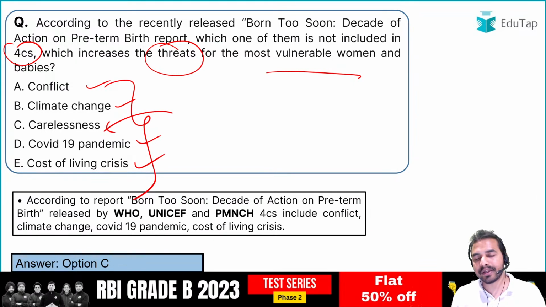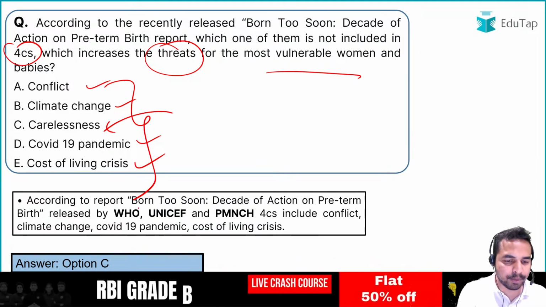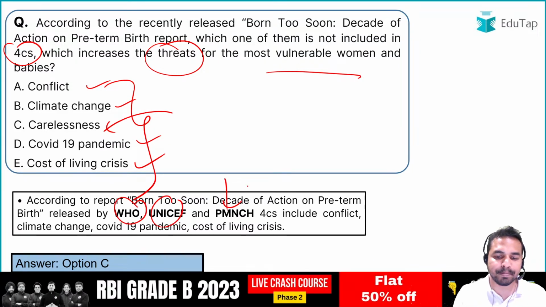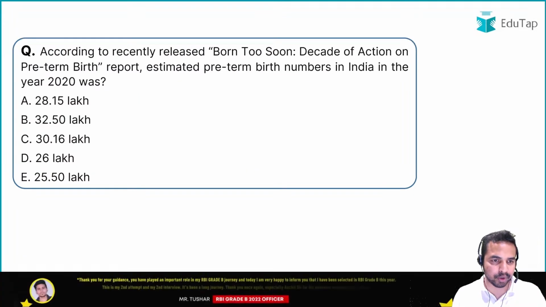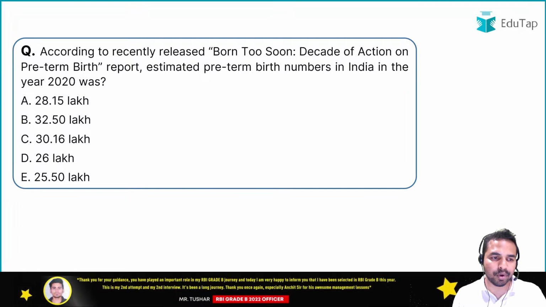Okay, जब हम बात करते हैं कि वो कौन सी ऑर्गेनाइजेशन है जो इस रिपोर्ट को रिलीज करती है, it includes WHO, UNICEF and the PMNCH. Okay, so these are the three organizations which release this particular report. बढ़ते हैं अपने अगले रिपोर्ट की तरफ.